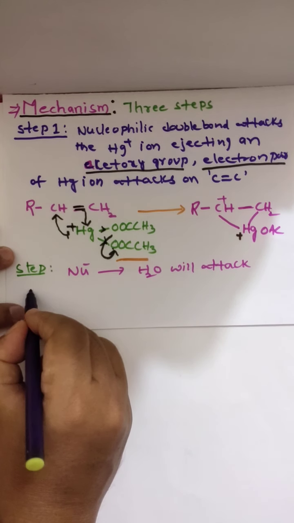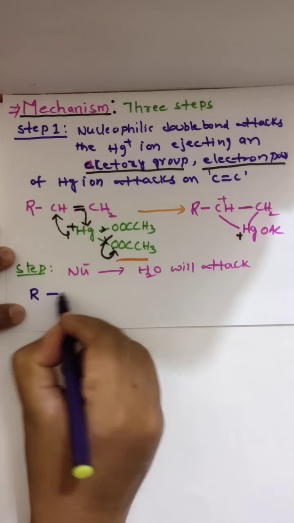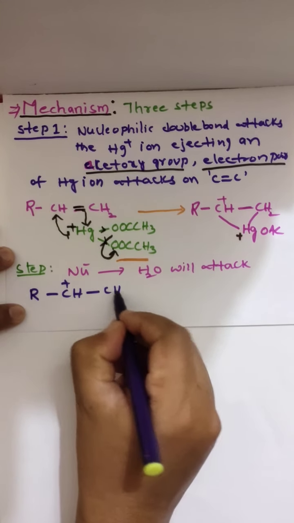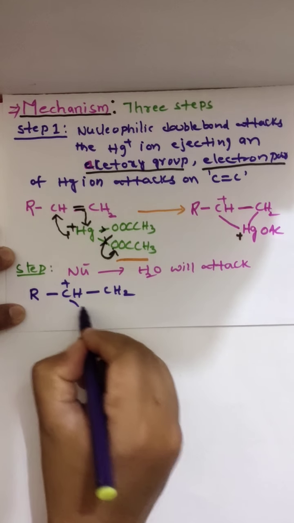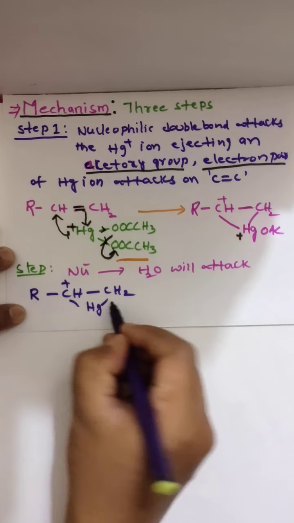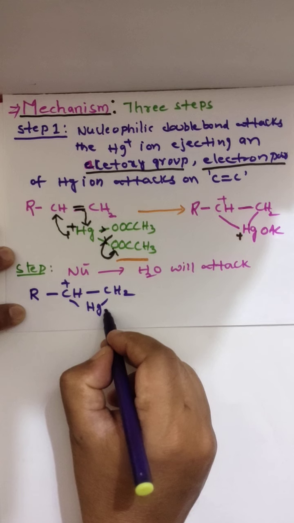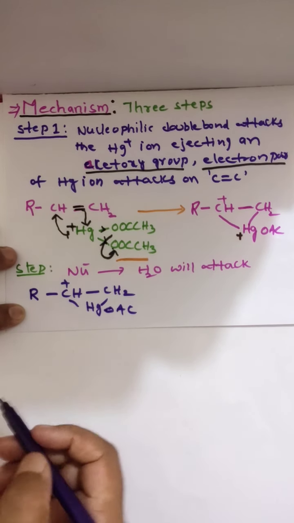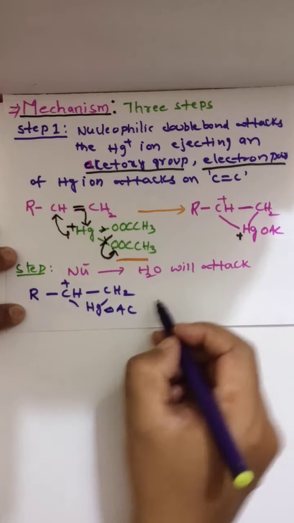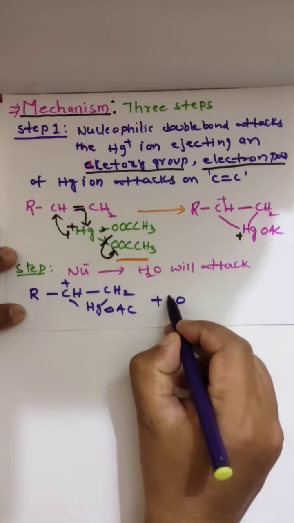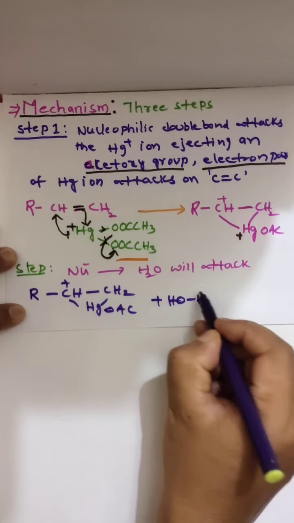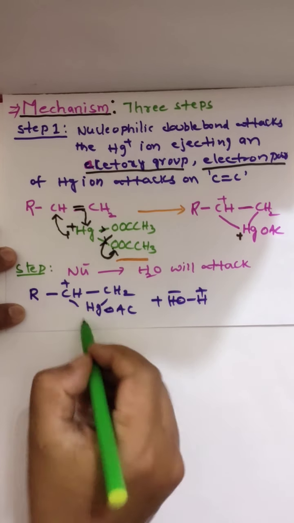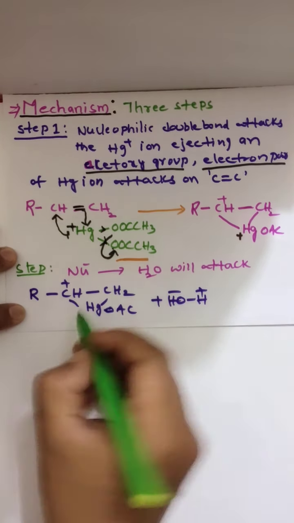Clear? Look here. R CH CH2 and mercury is bonded here with both the carbons, OAc. Then this is attacked by water. This is plus, this is minus. Look here. This is already positively charged.